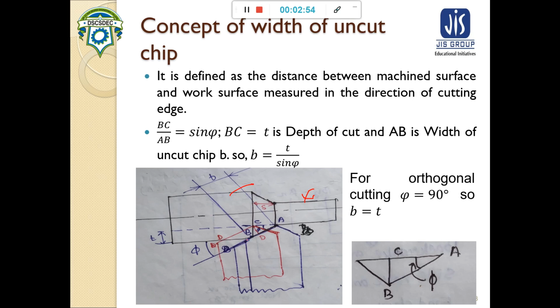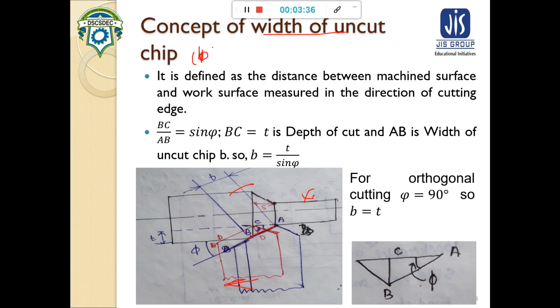Now this edge is the cutting edge, this is the principal cutting edge, and this is the auxiliary cutting edge or side cutting edge, and this is the direction of the feed. See phi, that is the principal cutting edge angle. Now let's see the definition. Width of uncut chip is denoted by B.